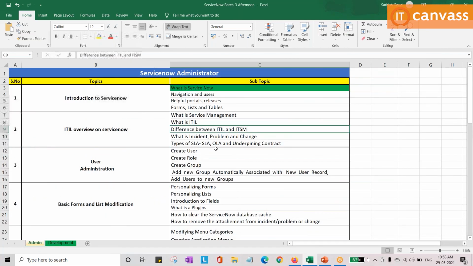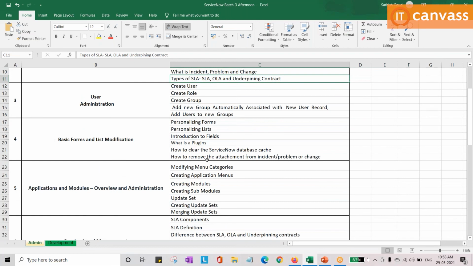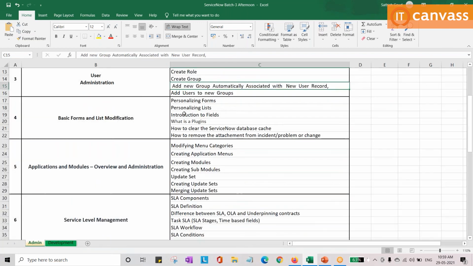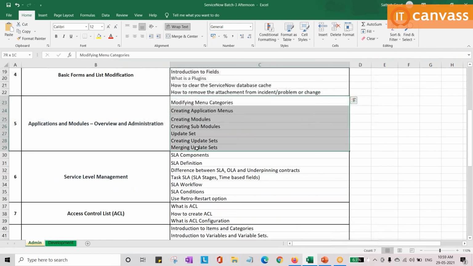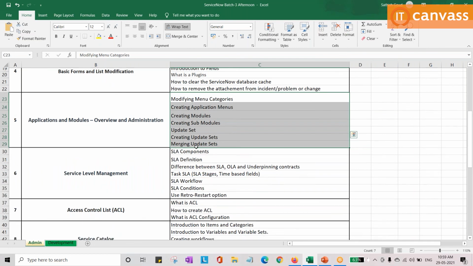Yeah, so this is the admin part. We are going to cover SLA related topics. I will tell you each and every terminology, so don't worry about this: what is SLA and why to use OLA and underpinning contract and all those options. How to create the users, and is there an option to automate the creation of users? Also we will see basic forms, lists and all that, and what the different modules are, how to create an application and all that.